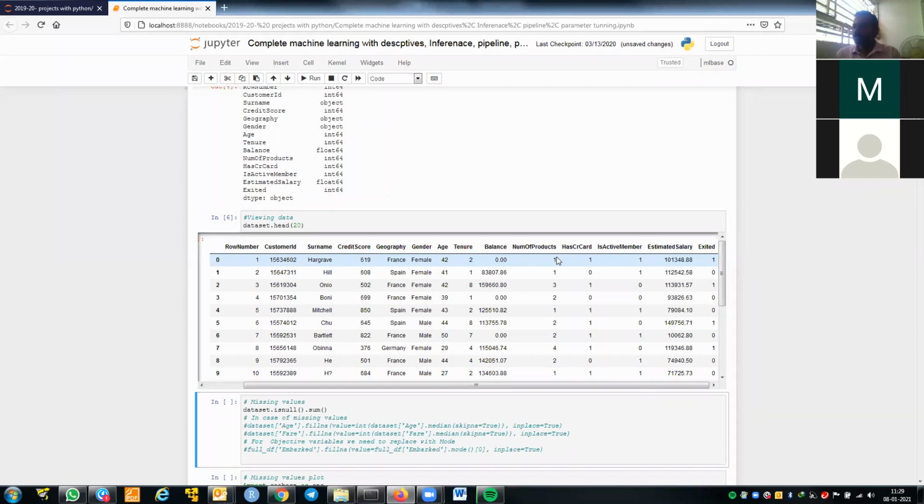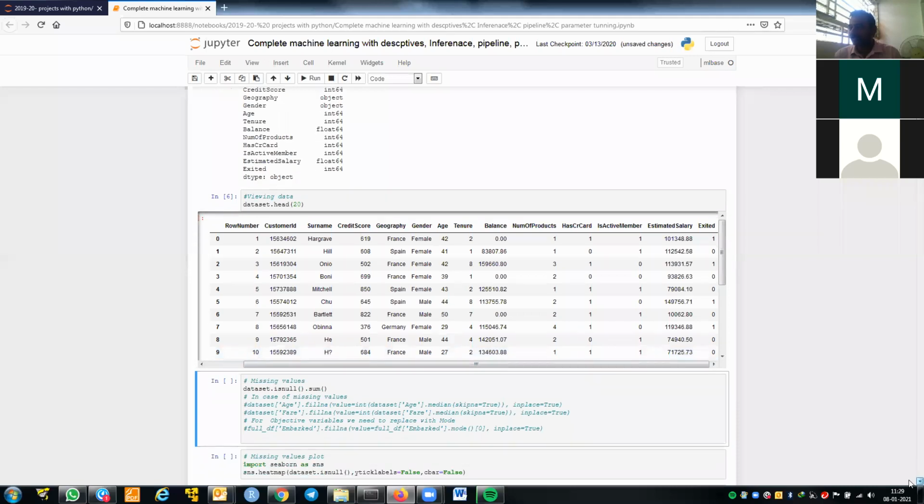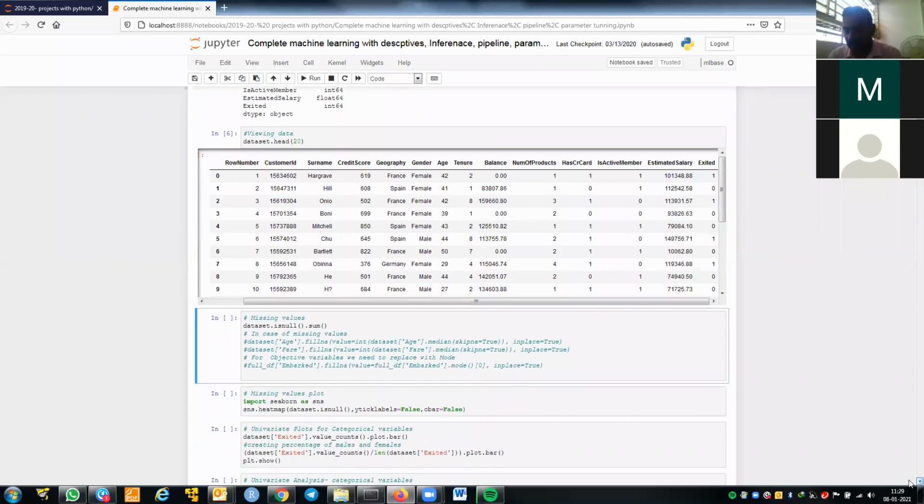Clear? So once we read the data, what is the first step we need to see? We need to see whether there are any missing values, because missing values are among the most critical steps. For that, we have a command called isnull. I have already written these commands for the data set. Please see this: isnull, missing value.